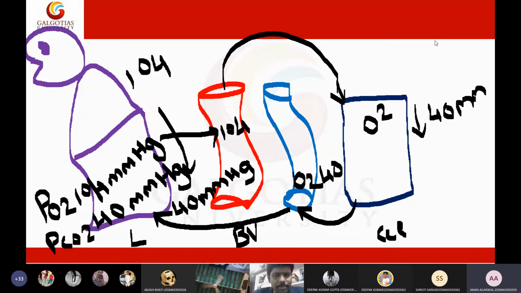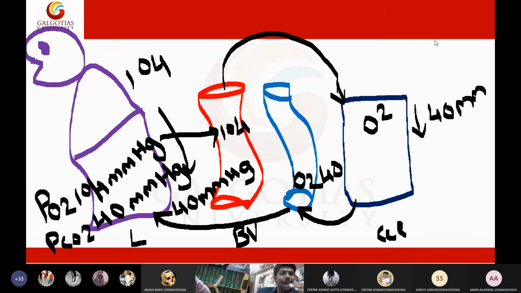After the veins, the blood will go again to the lungs. Yes, it will go to the lungs. Inside the lungs, the oxygen pressure will be 104 mmHg, while in the veins the oxygen pressure is 40 mmHg. So exchange will happen from the veins to the lungs, and it will again become 104.